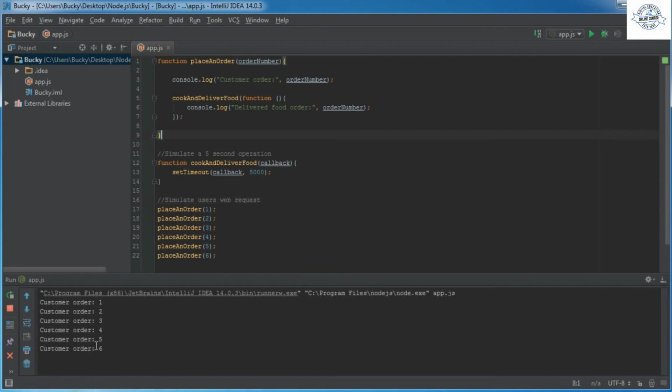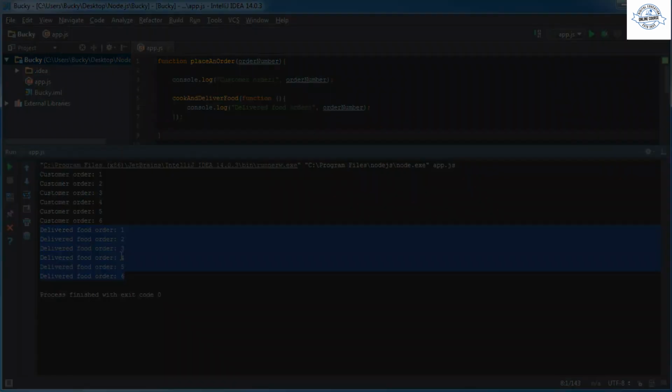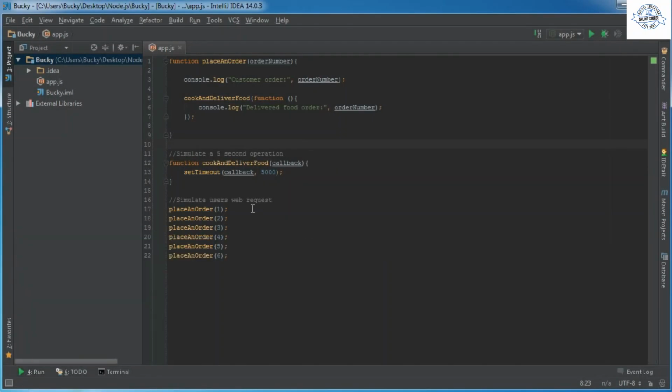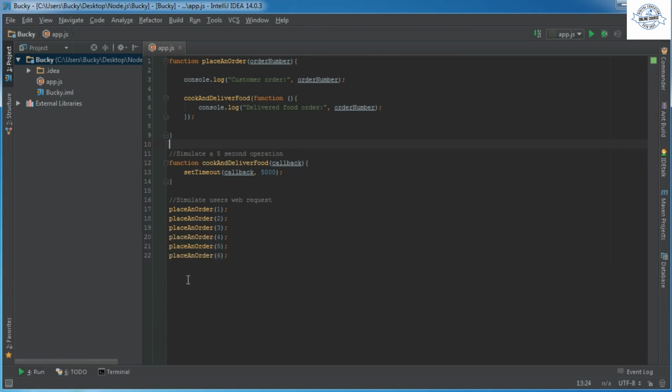Alright, all of their orders are placed. They all want data. 5 seconds later, look at that. So check it out. Querying the database takes 5 seconds. Nothing we can do about that. It's just a database. It crunches numbers. Some things take time. However, we had a bunch of users trying to connect to our database, and instead of taking 5 seconds, waiting for the next one, 5 seconds, we could process all of their requests at the exact same time and then send back all of their data in 5 seconds. So every single user was getting the best possible experience.